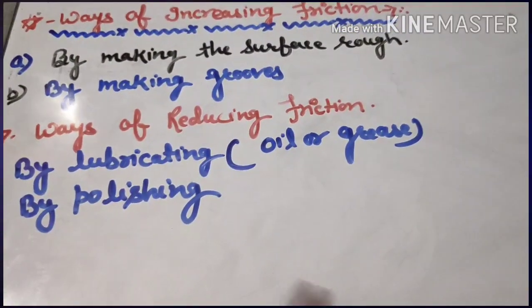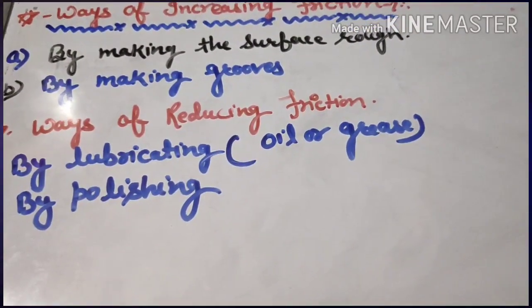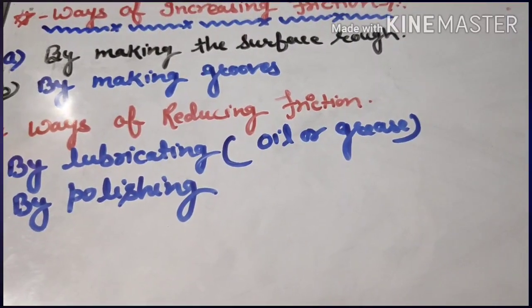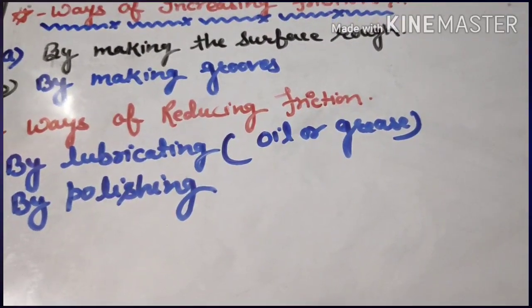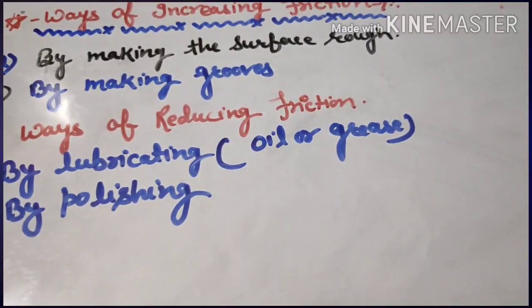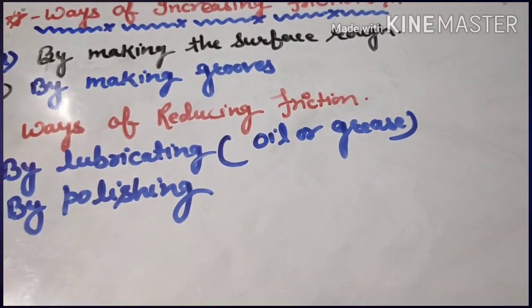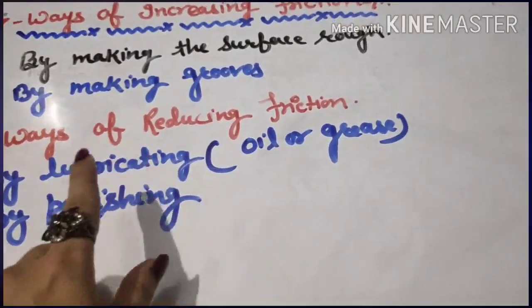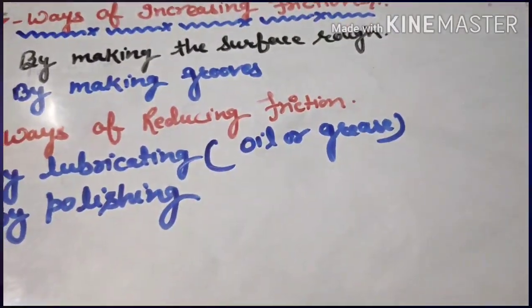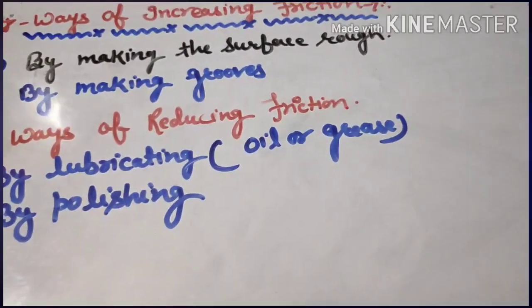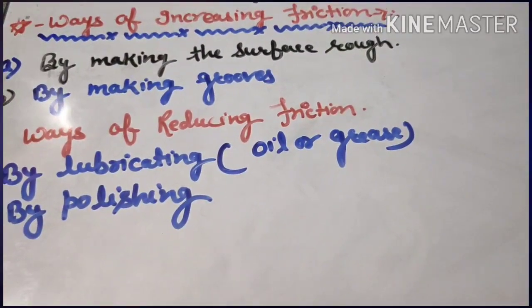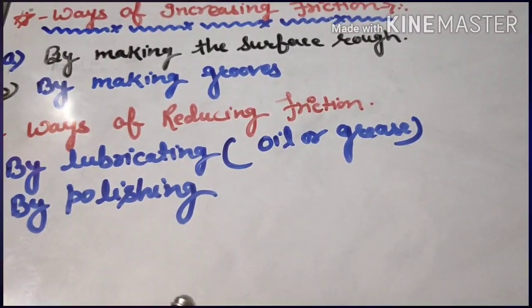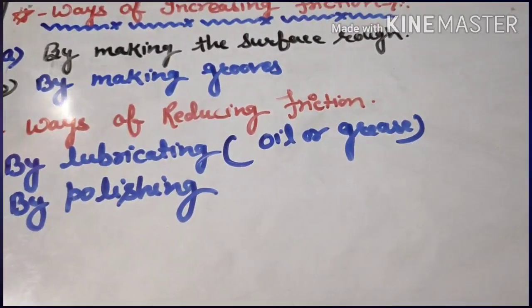Now the next one is ways of reducing friction. It must be noted that we can reduce friction but can't make it zero. Here are some ways to reduce friction. The first one is by lubricating. Lubricants are oil or grease. By using a lubricant, friction can be reduced.